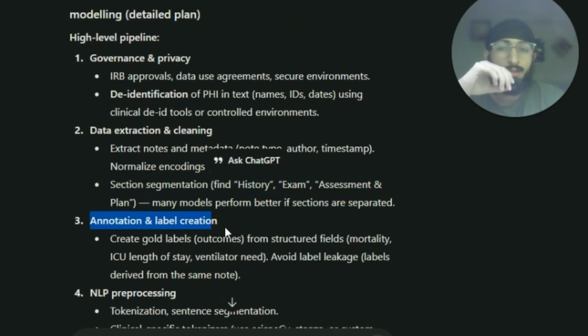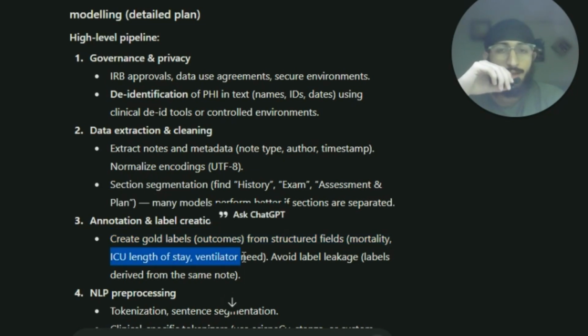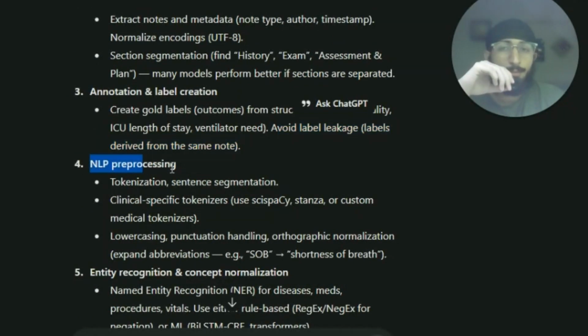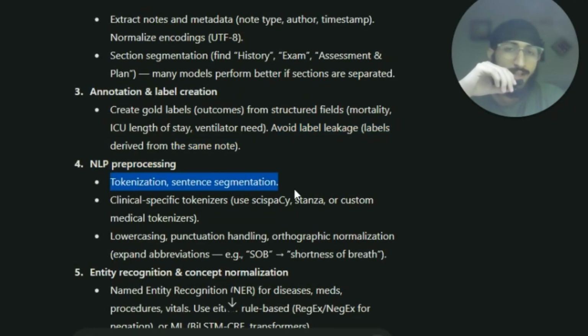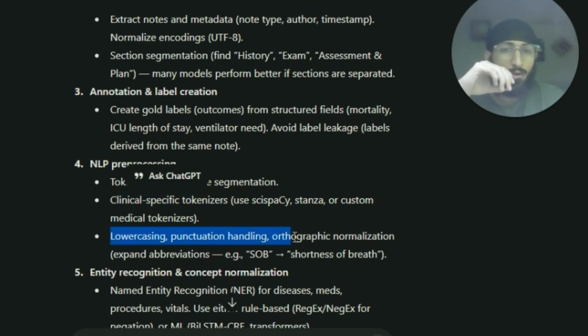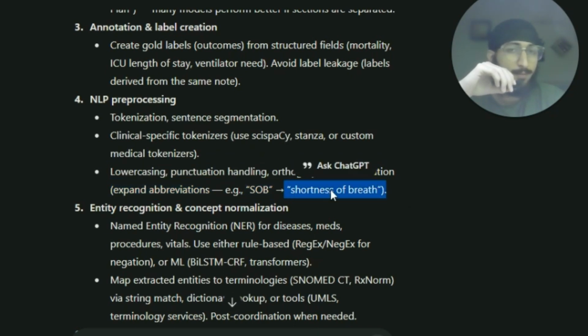Then we have annotation and label creation: create gold labels, outcomes from structured fields, mortality, ICU length of stay, ventilator need. Avoid label leakage, labels derived from the same note. Then we have NLP processing: tokenization, sentence segmentation, clinical-specific tokenizers, lowercasing, punctuation handling, orthographic normalization. Then expand the abbreviations, for example, SOB stands for shortness of breath.